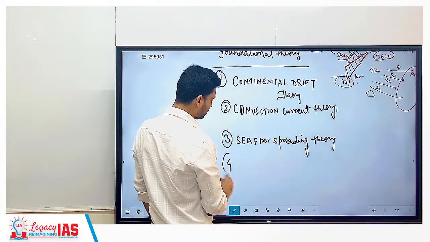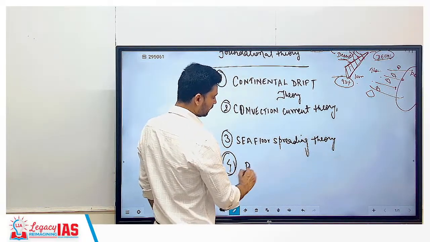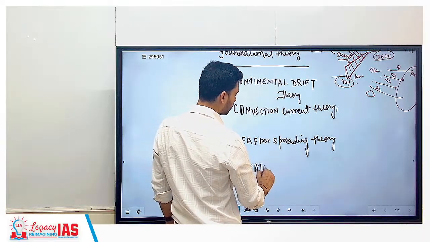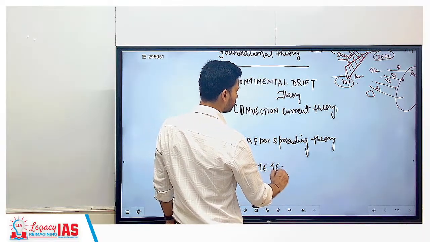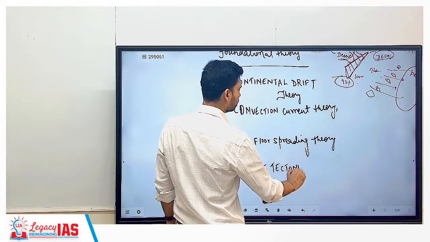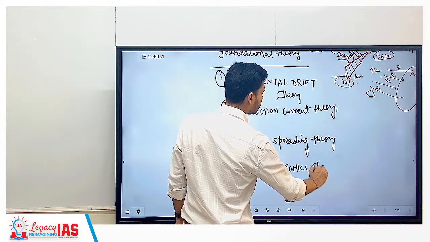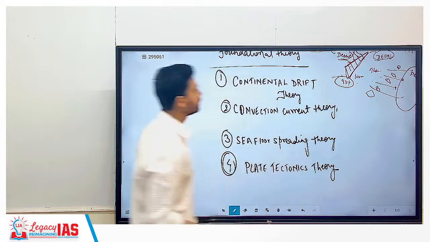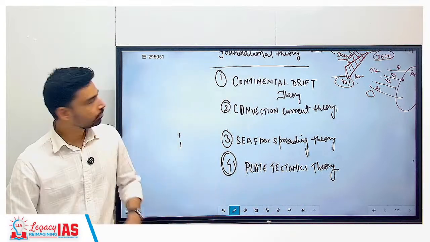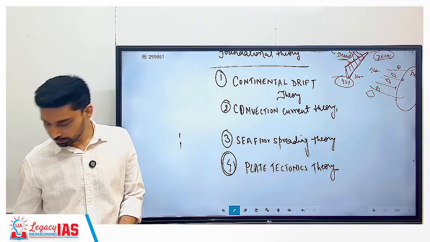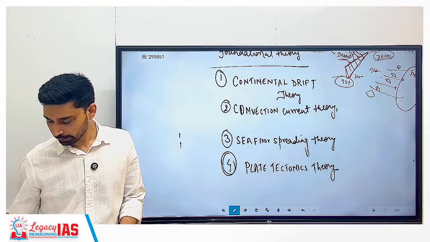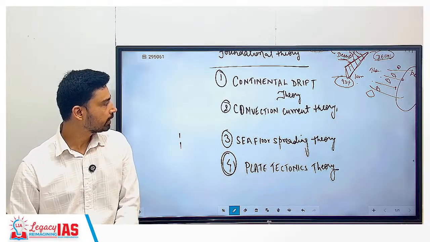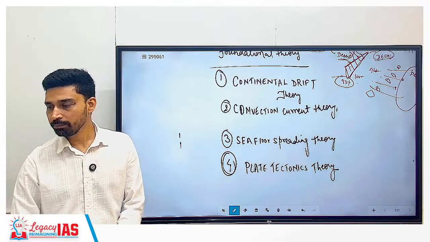And fourth, which is the most important one, versatile one, is what we call as plate tectonics theory. So we have 4 theories: continental drift, then the convection current, sea floor spreading theory, and plate tectonics theory.